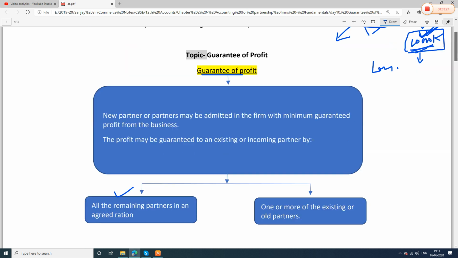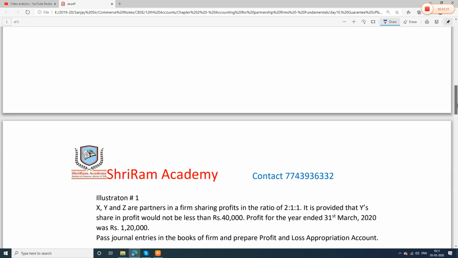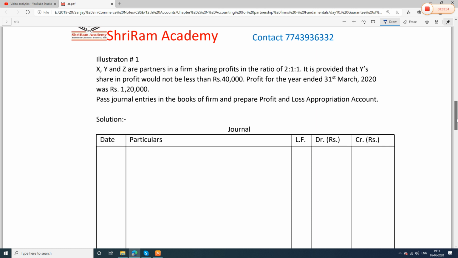Okay guys, now we will try to understand this topic with one example. This is a very simple topic and I hope you will understand it by today itself. See now what happened here. X, Y and Z are partners in a firm sharing profits in the ratio of 2:1:1. So profit sharing ratio is 2:1:1, one important data point. It is provided that Y's share in profit would not be less than 40,000.